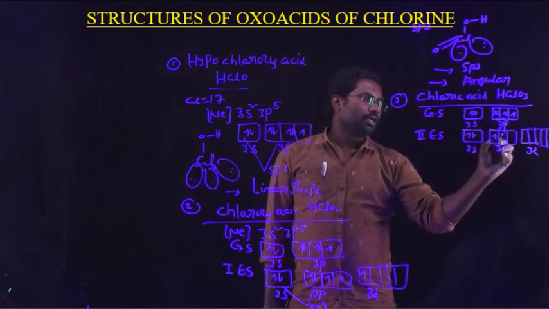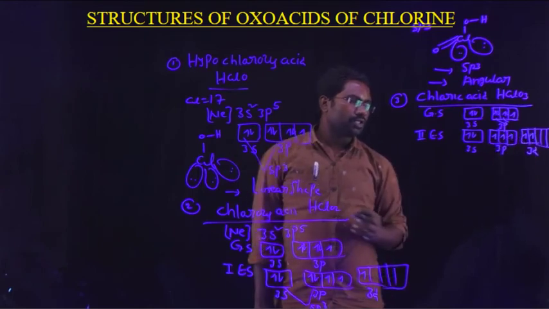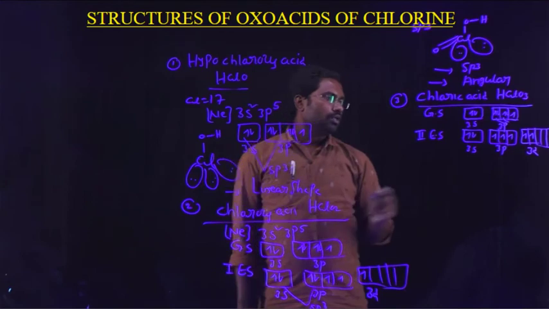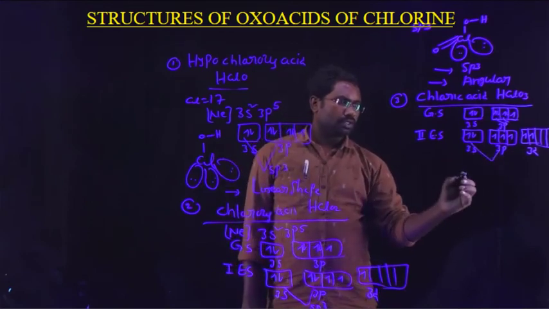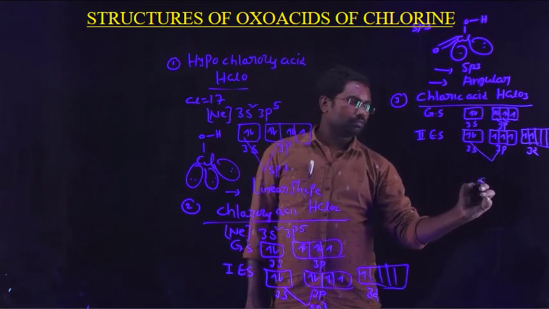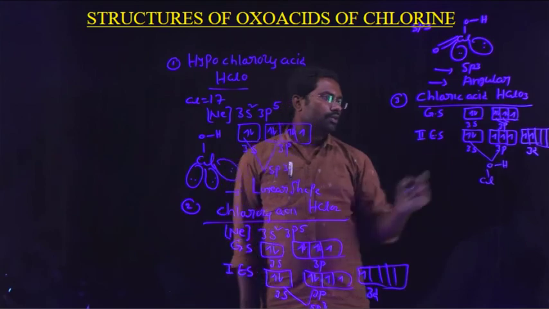Therefore it has this type of electron configuration. Here also it undergoes sp3 hybridization. The structure of this one, HClO3, contains one lone pair.